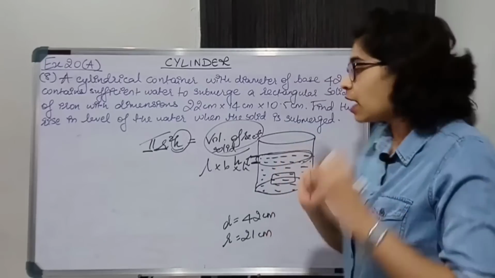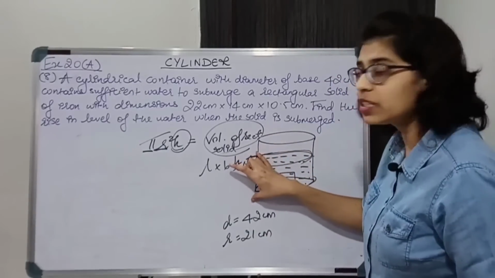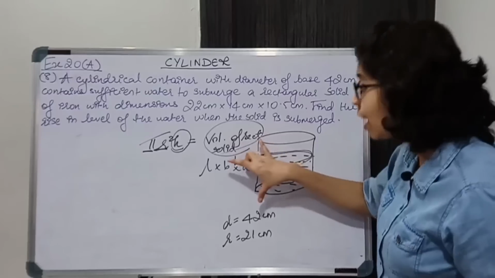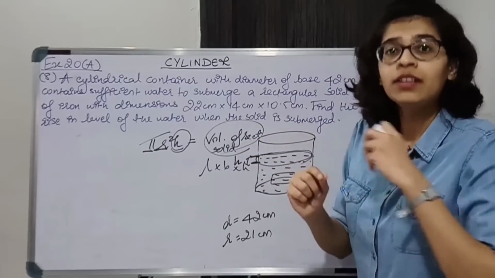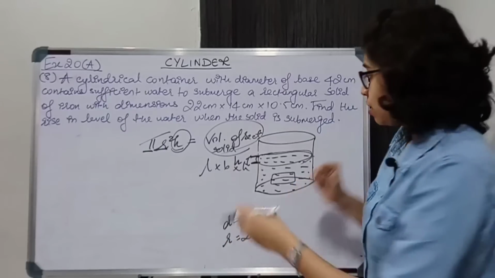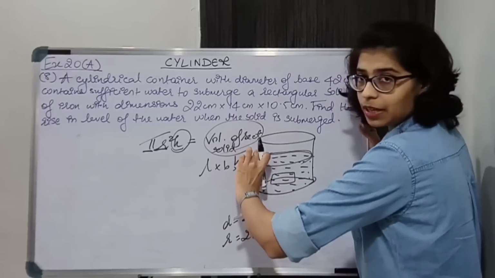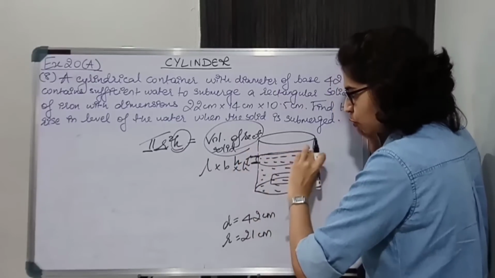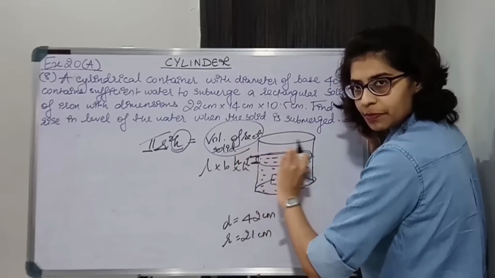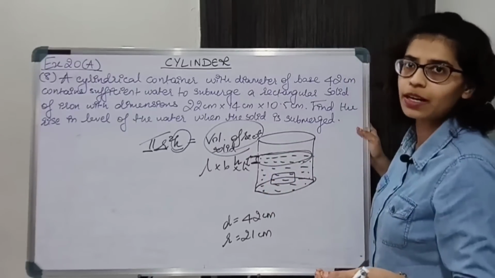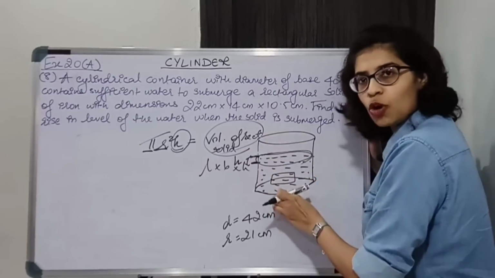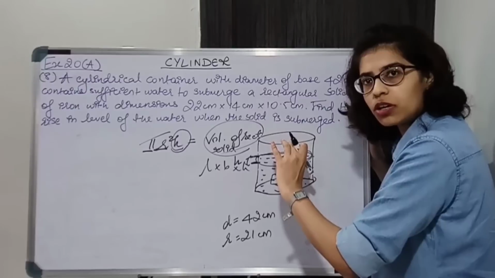Please pay attention, here height means we are not talking about the entire height of the water or the height of the solid. We are talking only about the rise in the height of the water. Only about this thing. This volume is equal to the volume of this. We have studied Archimedes' principle. So the volume of the solid is equal to the volume of the water displaced.